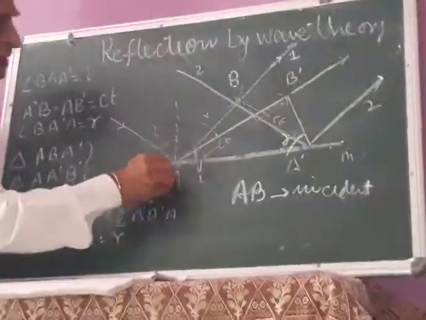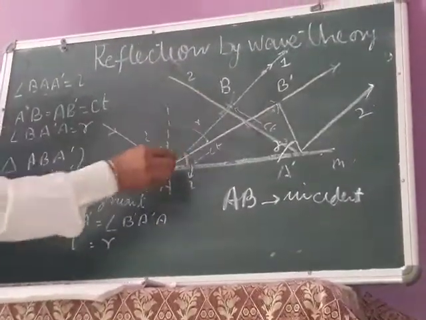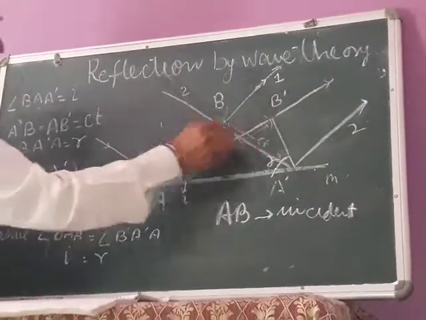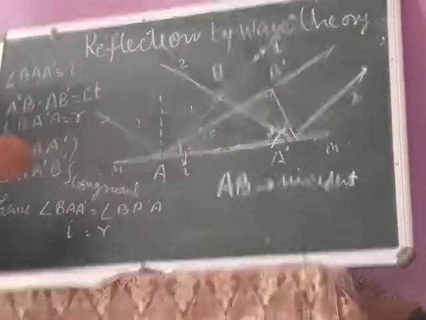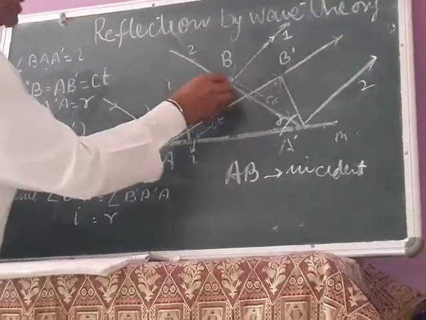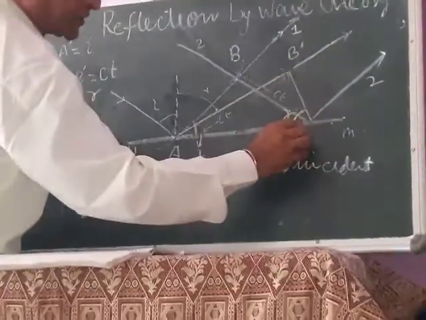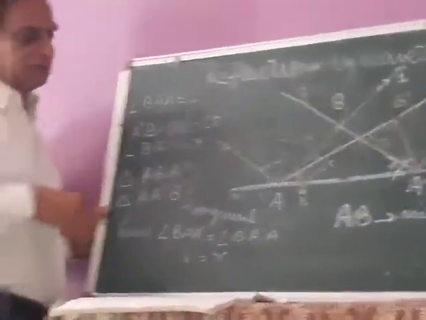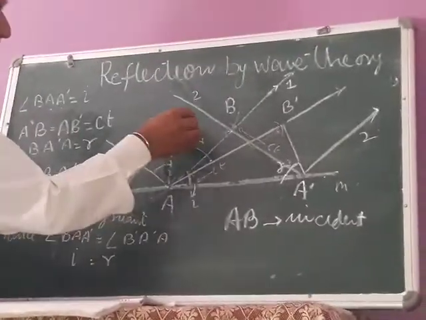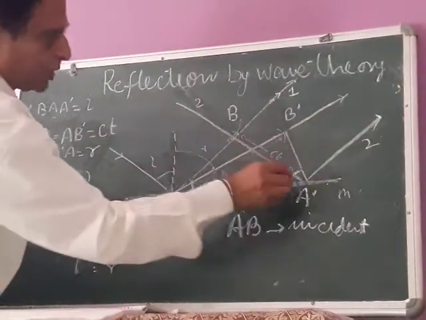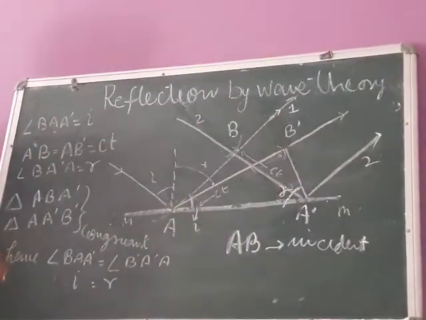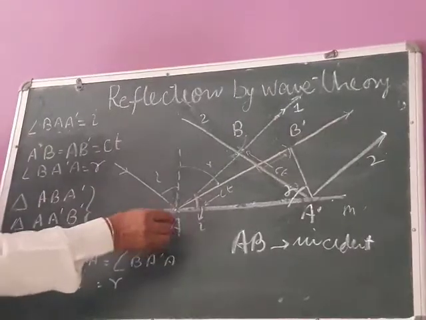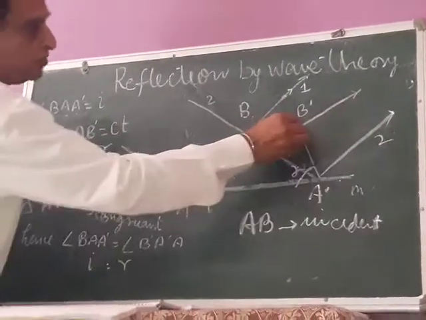So when light reaches here at A, the second part of this wave front is at B. It has not yet reached the surface. Now, the time the second part of this wave front B takes to reach A dash, this is the boundary of the surface. The moment it reaches from B to A dash, in the same time the first part of the wave front will reach from A to B dash.